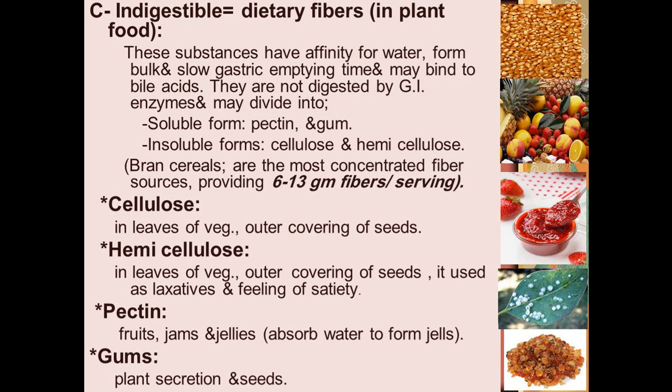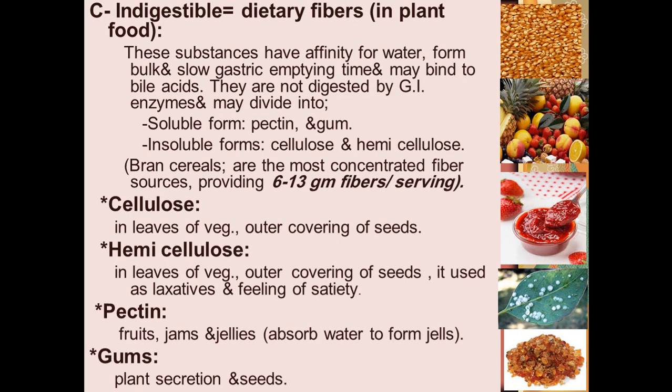The brown cereals are the most concentrated fiber source, providing 6 to 13 grams of fiber per serving. What about cellulose? It is present in the leaves of green vegetables and in the outer covering of seeds. Hemicellulose is also in the leaves of vegetables and the outer covering of seeds; it is used as a laxative and gives a feeling of satiety after eating.